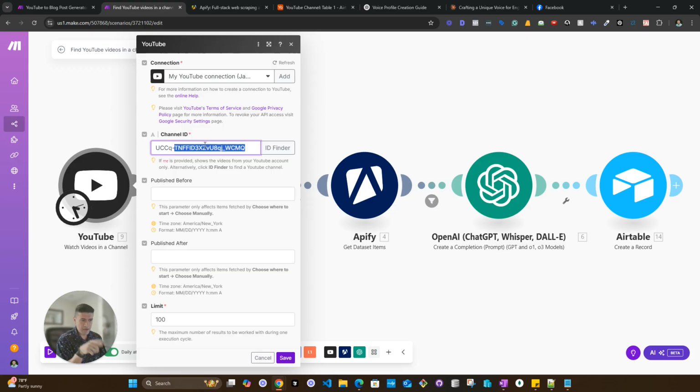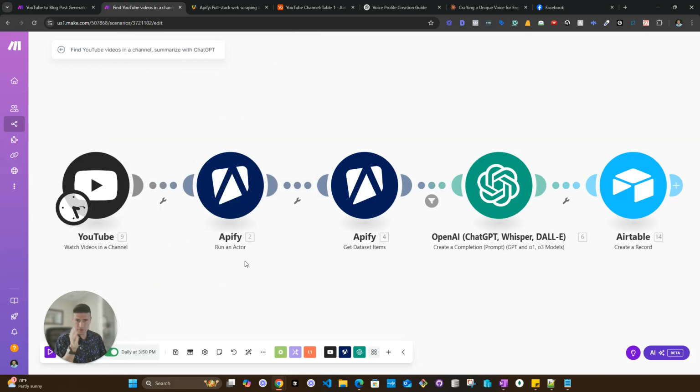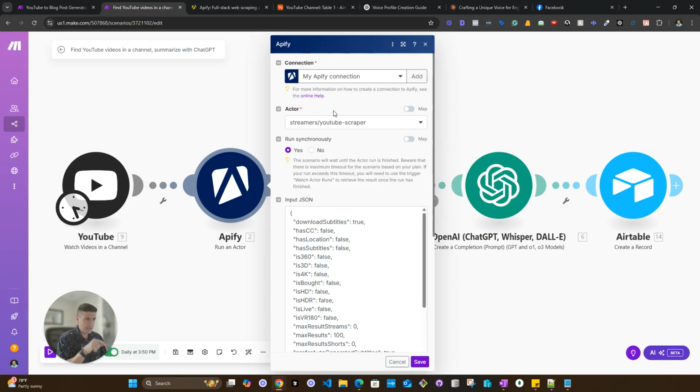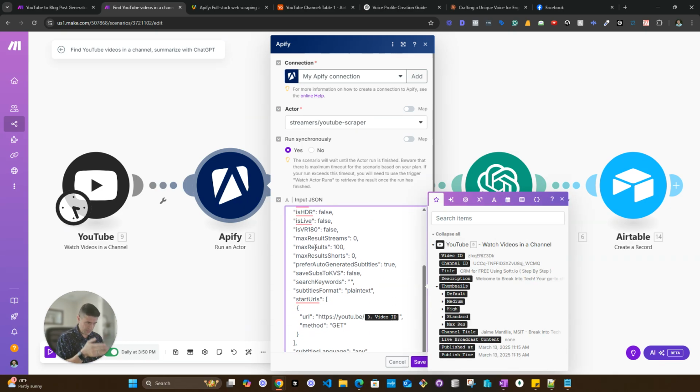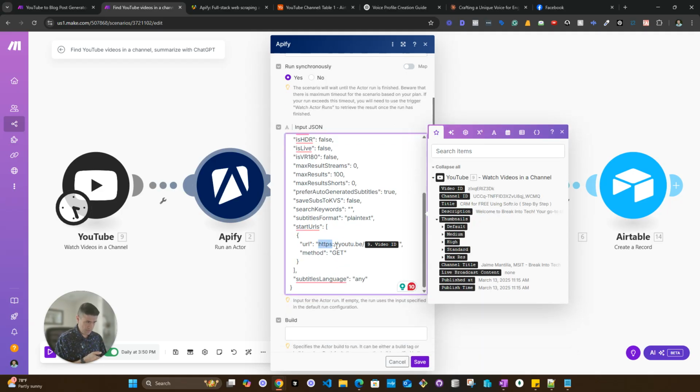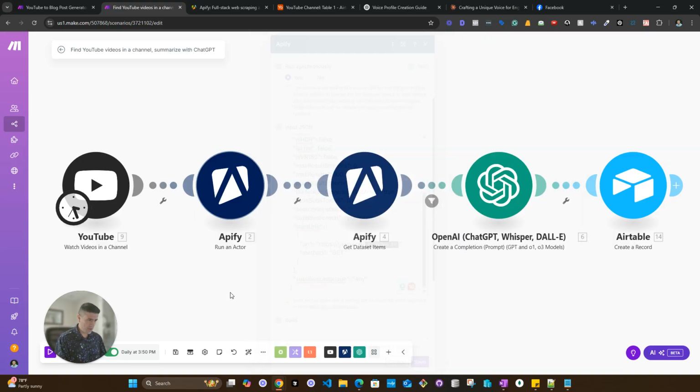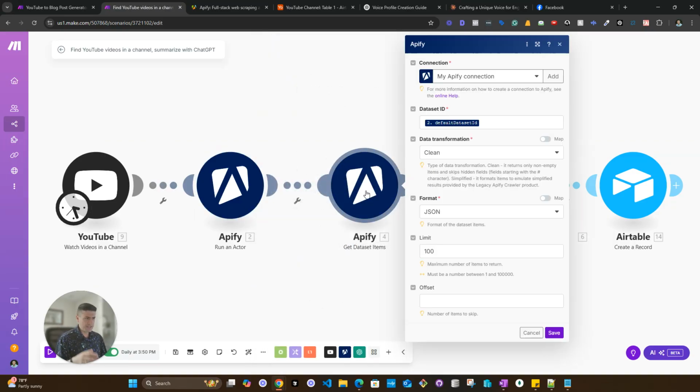You have to get the ID of the channel that you want to scrape or get the video from. Then you come into actors, into the Apify module, and you select this streamer YouTube scraper. It's going to give you the input JSON, so all you have to do is copy paste it, and then you either put the ID or the actual URL of the video that you want to scrape. This one is simply to get the results from that specific pull.